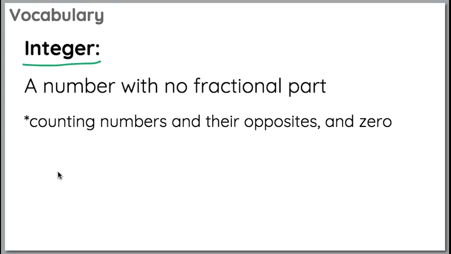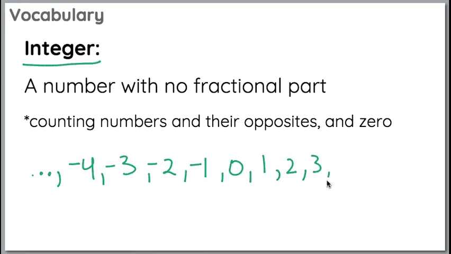So we could have -4, -3, -2, -1, 0, 1, 2, 3, 4, on forever and ever. Those are all considered integers. And again, where it says no fractional part, that means that the denominator would just be 1. So it's kind of like whole numbers and the opposites.